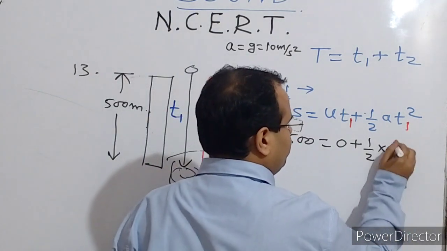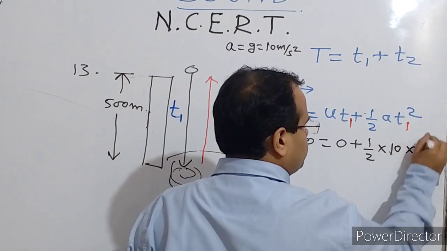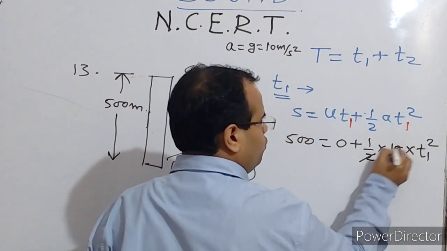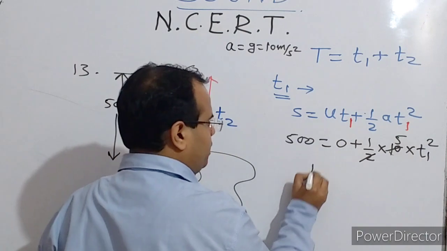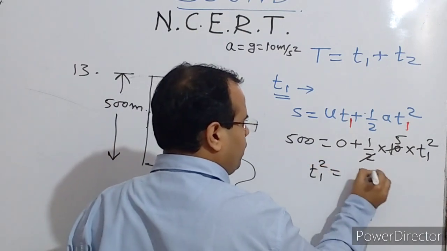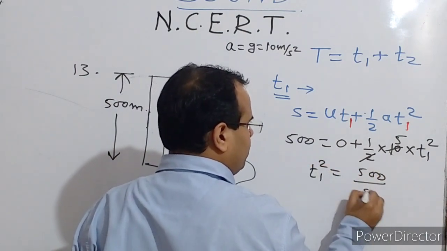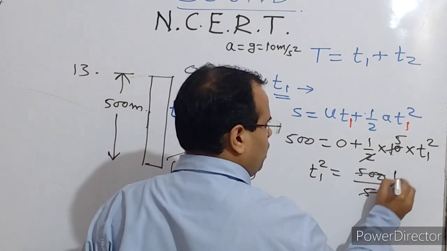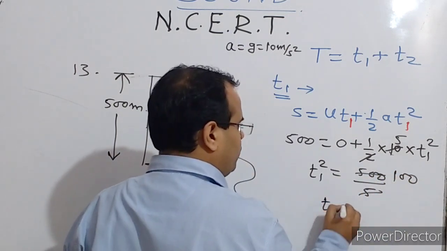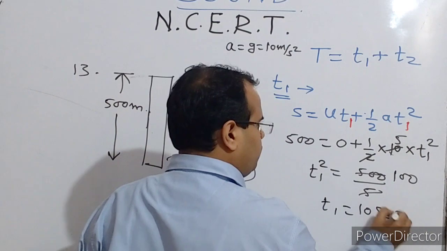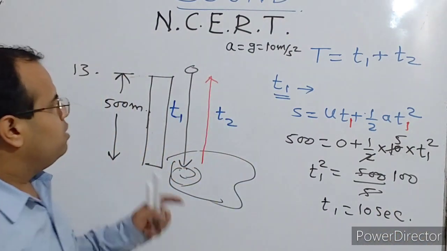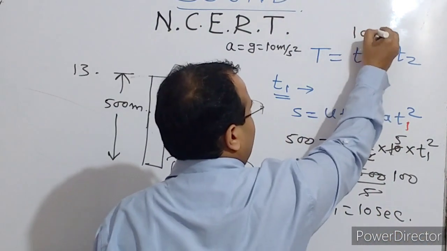G is 10, we know this, so 2 5s are 10. You can write T1 square equals 500 divided by 5. That gives you 100, and its square root will give you 10 second. So T1 is 10 second.